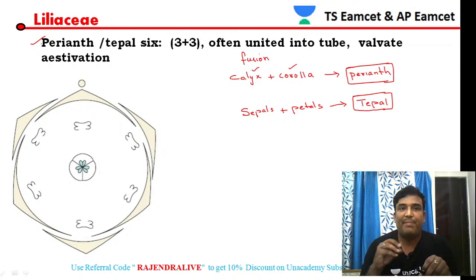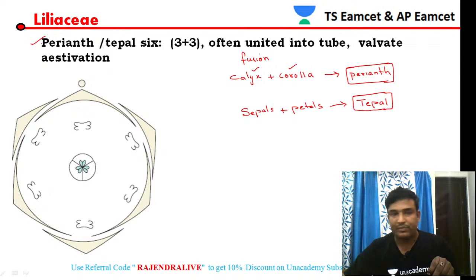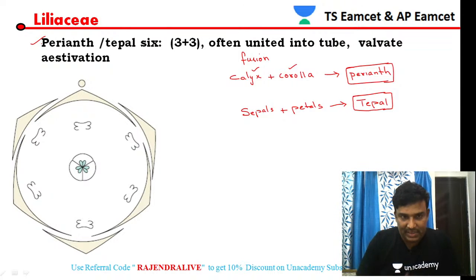So presence of perianth and tepal is a character feature of the Liliaceae members. If you can clearly count the perianth, there are 3 plus 3, which means they are present in 2 whorls. You can see this is 1 perianth, then 2, 3, 4, 5 and 6. So 6 perianth are there, and it is given as 3 plus 3, which means 2 whorls.